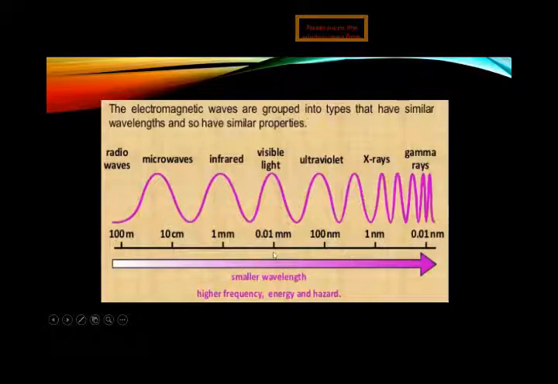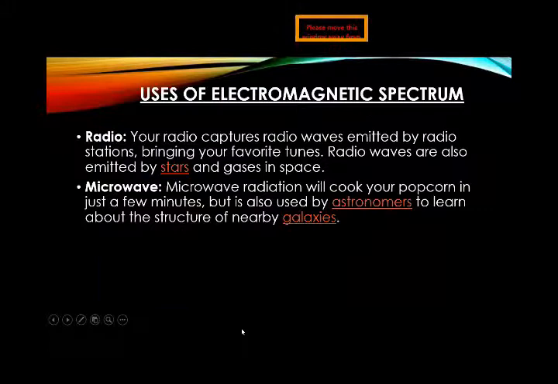So now we are moving toward a further understanding of these waves, how these waves behave and how they are useful for us. And do remember that these waves are useful for us, and they are also dangerous for us. So as you can see, the radio waves look like buildings. Okay, so do remember it. Use of the electromagnetic spectrum: radio waves. Your radio captures radio waves emitted by a radio station, bringing your favorite tunes.